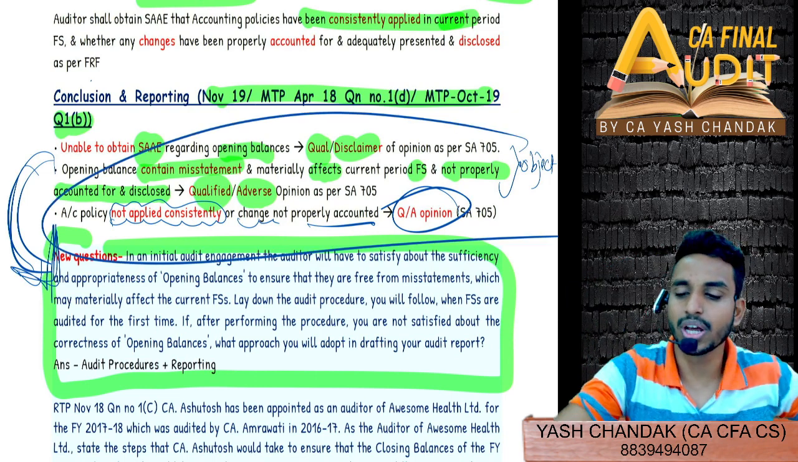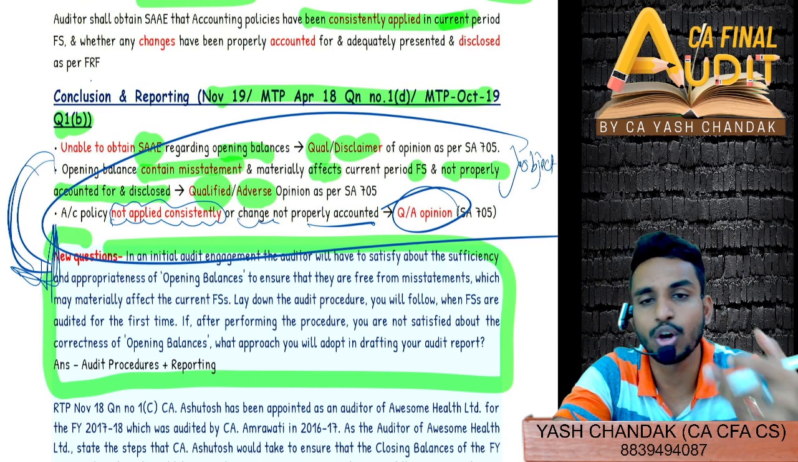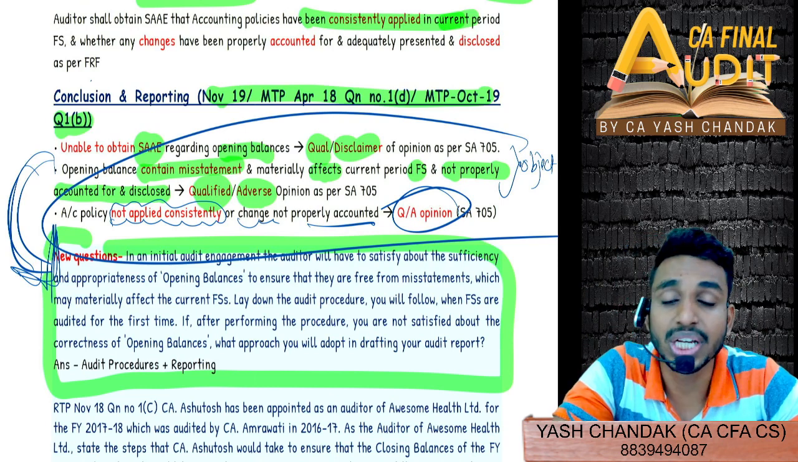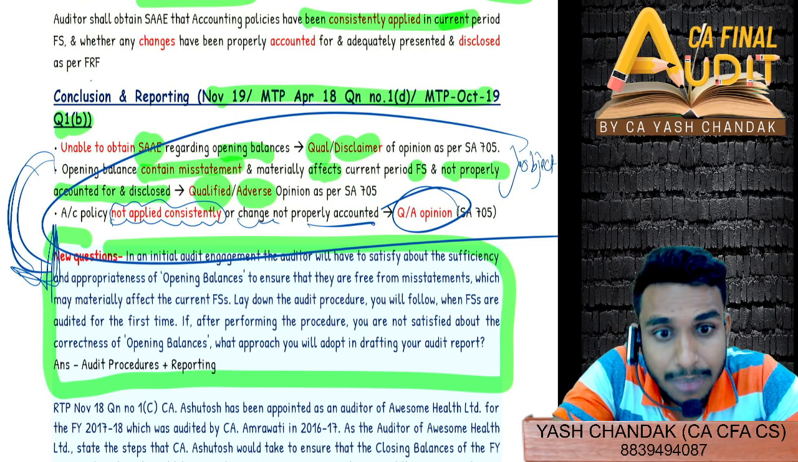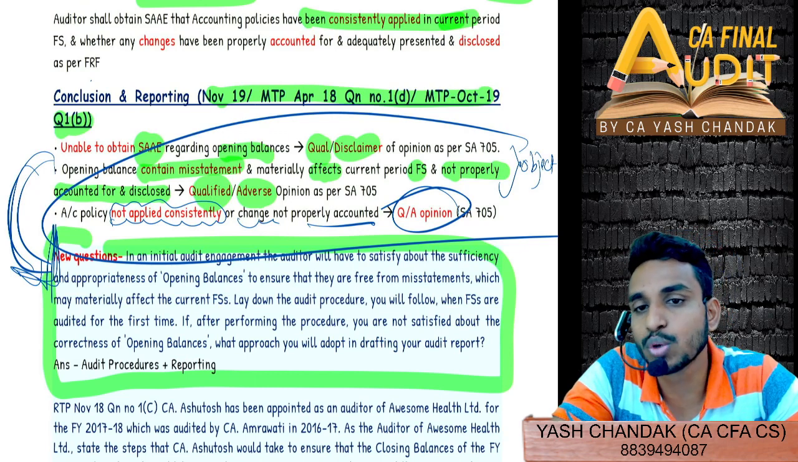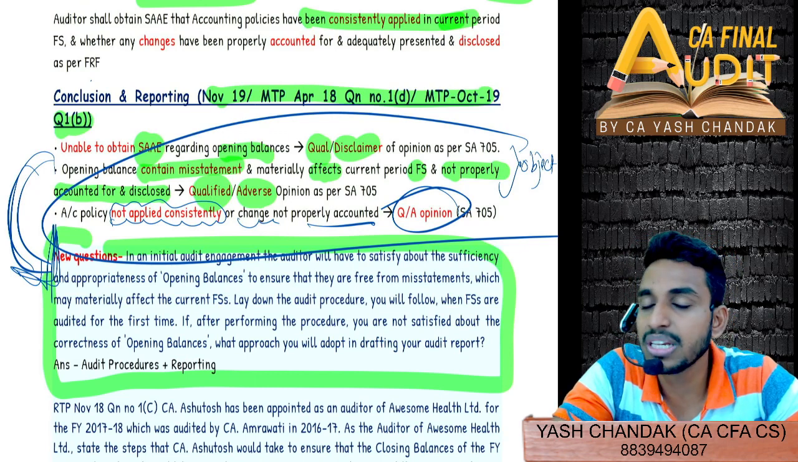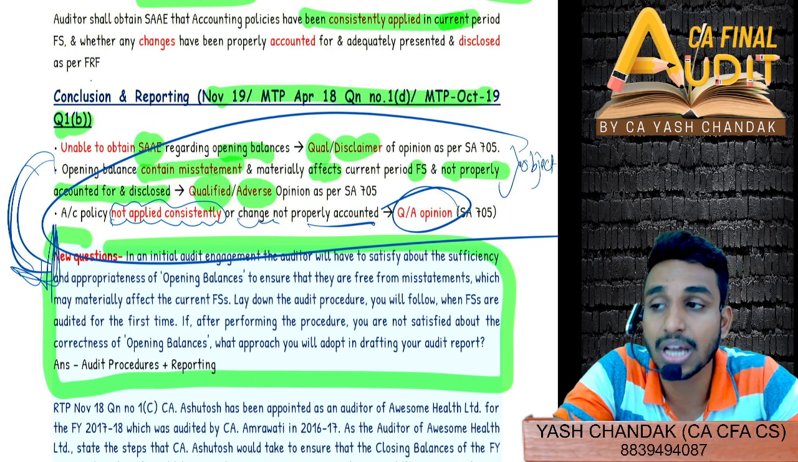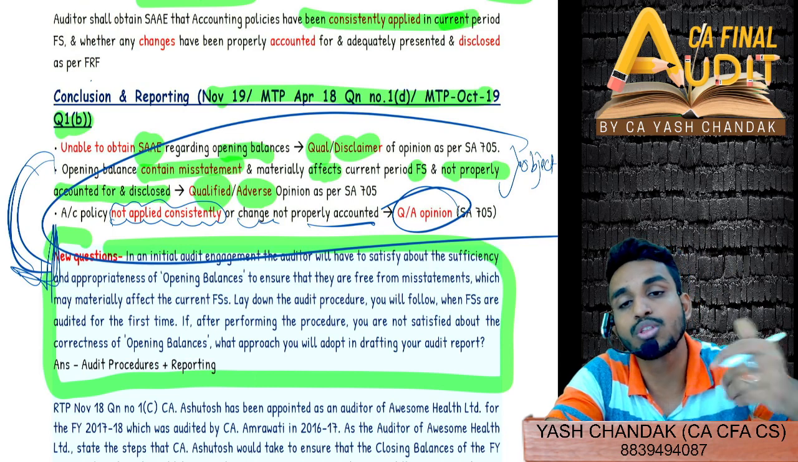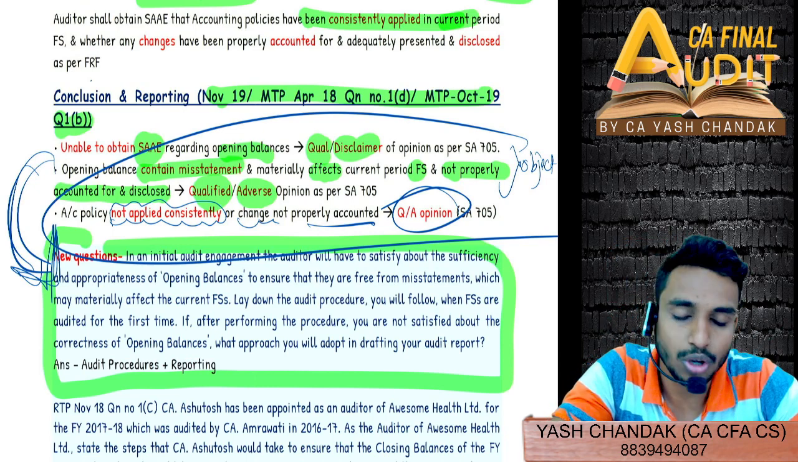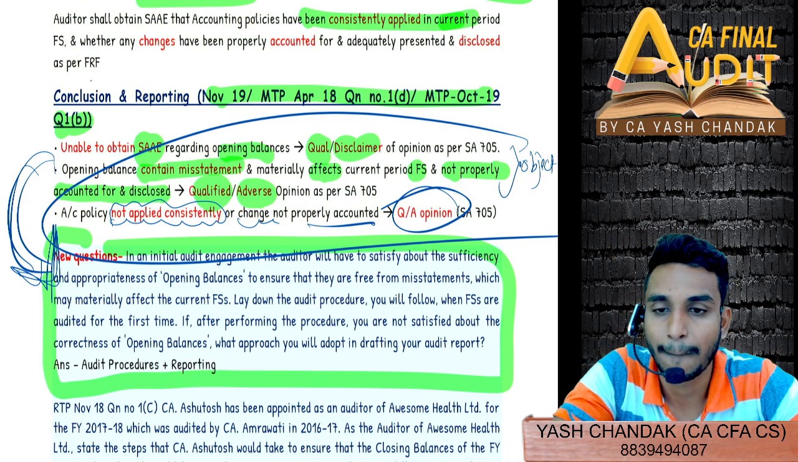So it's very easy. If you are unable to obtain PSI, then you can either qualify or disclaim. If you have obtained PSI with respect to misstatements in the opening balance, then again you can either qualify or adverse. And similarly, if the accounting policies are not consistently and properly applied, and the change in accounting policy is not properly disclosed, then you can give your qualification or adverse opinion, doesn't matter.